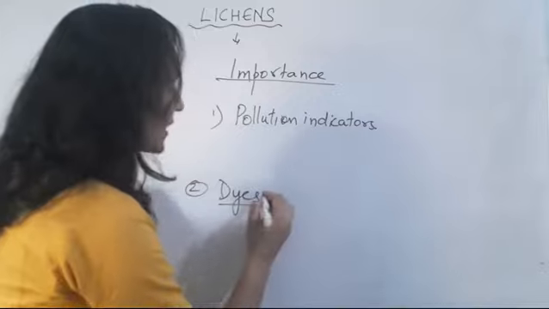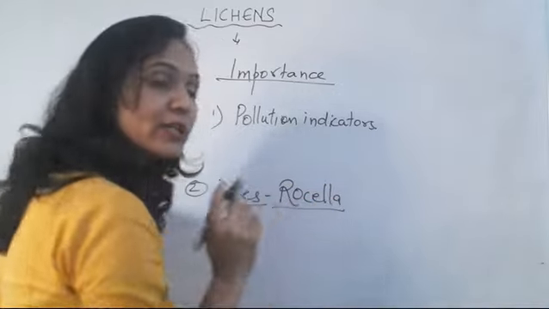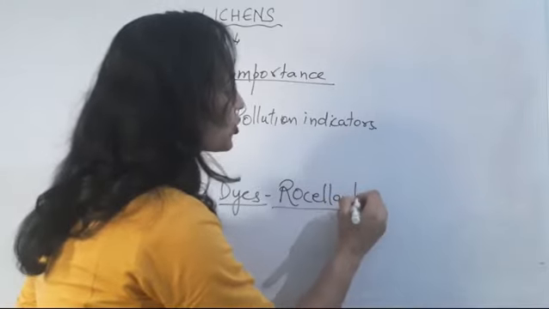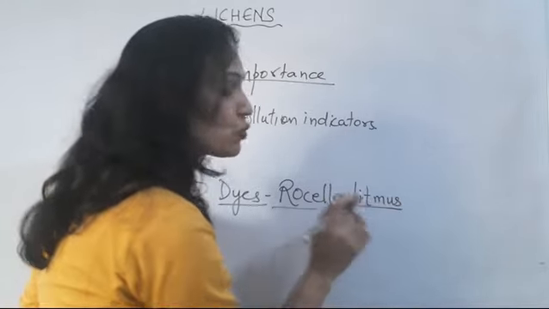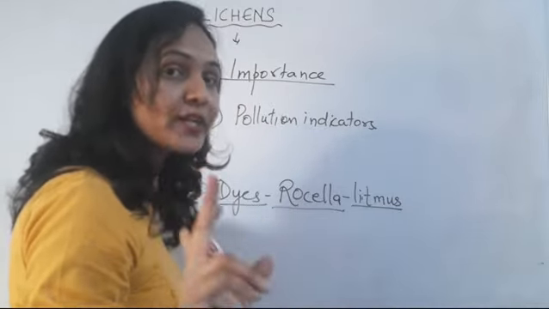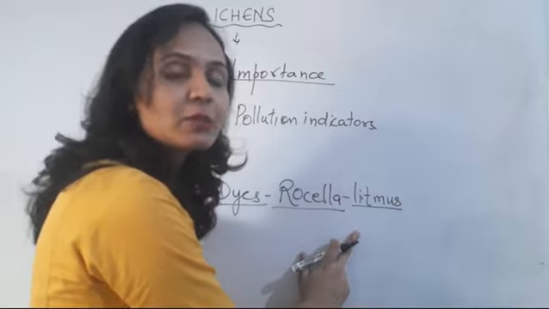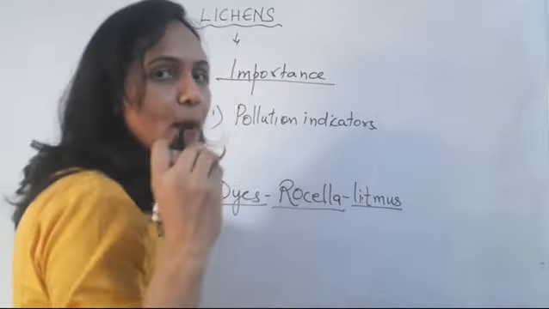I'll give you an example, Rossella. This lichen is used in the production of litmus, which is used in the chemistry lab to check the pH. You know litmus paper is used to check whether a solution is acidic or basic.